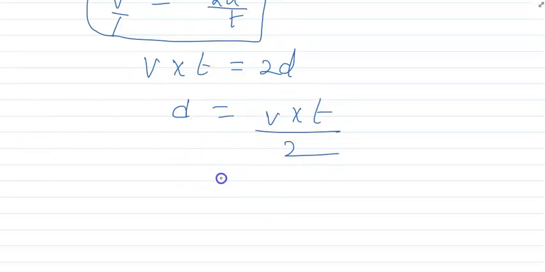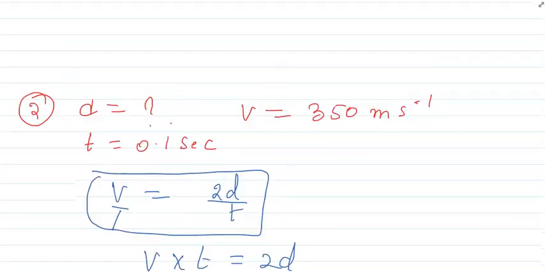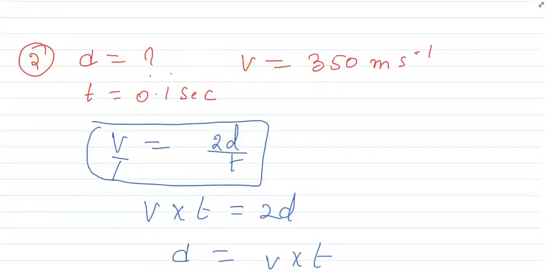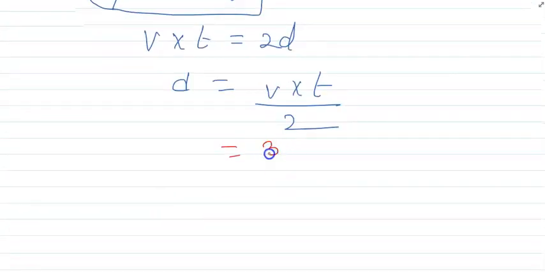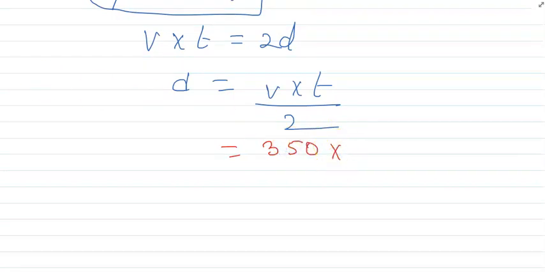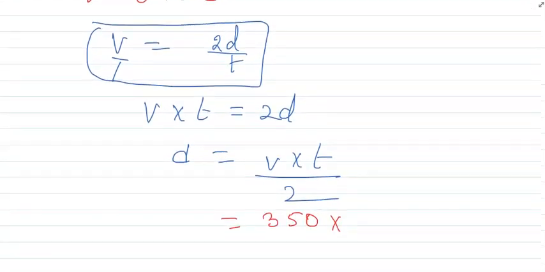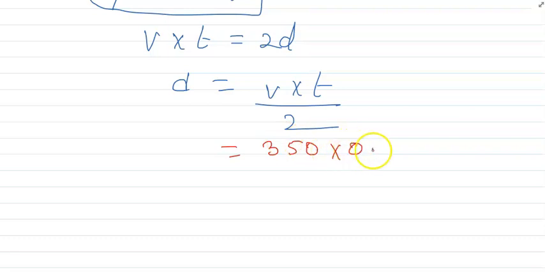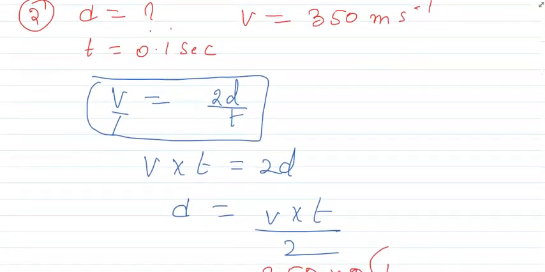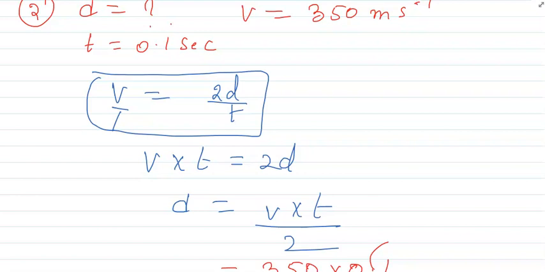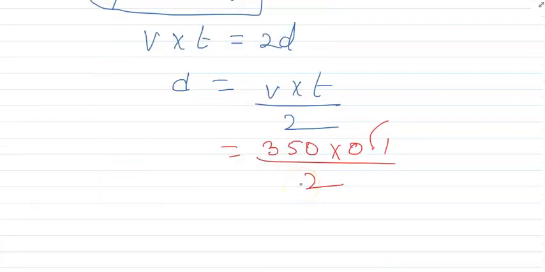So now I'll just put the value. What is the V? V is 350, so I'm writing here 350. And what is T? Time is how much? 0.1 is given. So I'm writing here 0.1 by 2. So this point, for this point I'll remove it. So it will be how much?